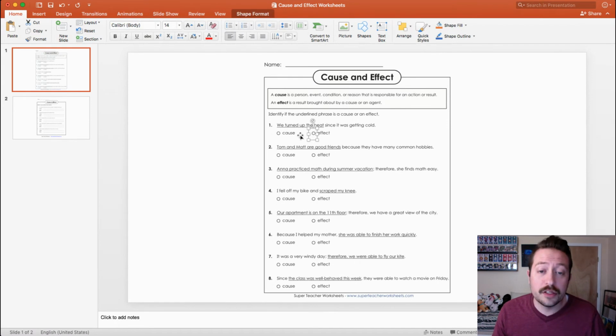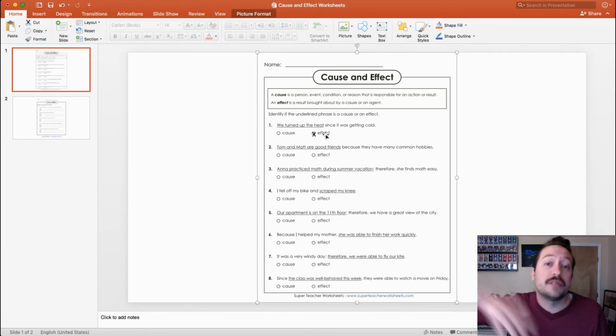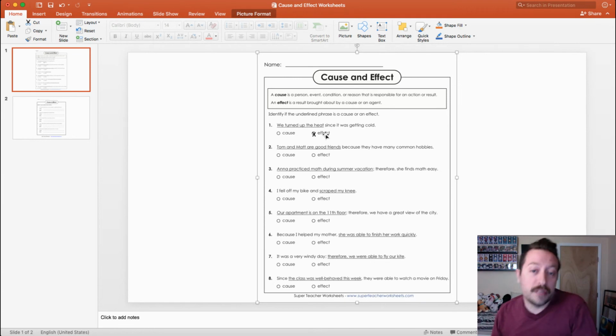All you're going to do is click on the little circle and a box will appear, and then just put an X. That tells me which answer you picked. We turned up the heat is the result of the fact that it was getting cold out. Since it was getting cold was the cause of me turning up the heat. I hope that makes sense.